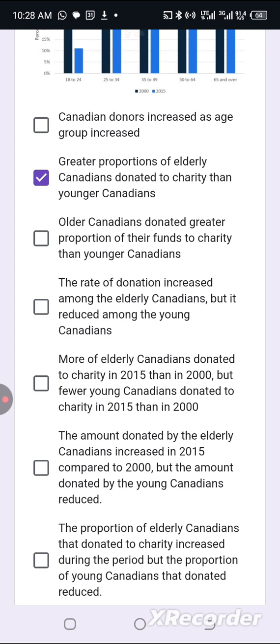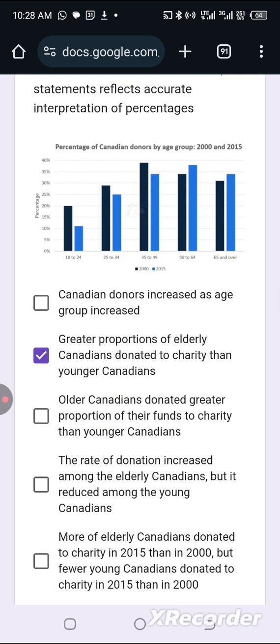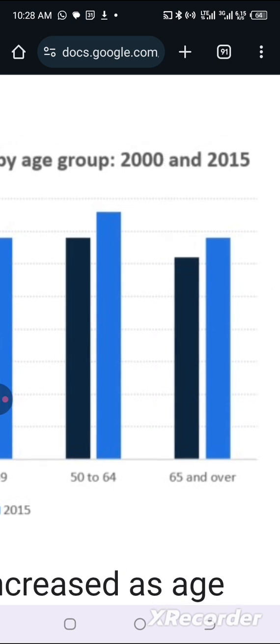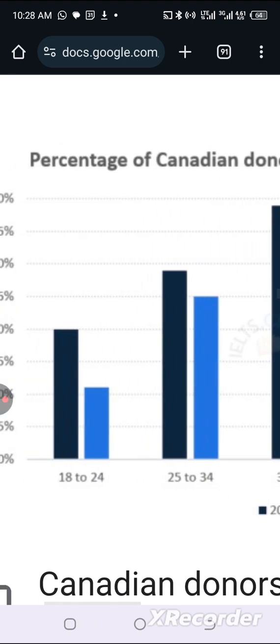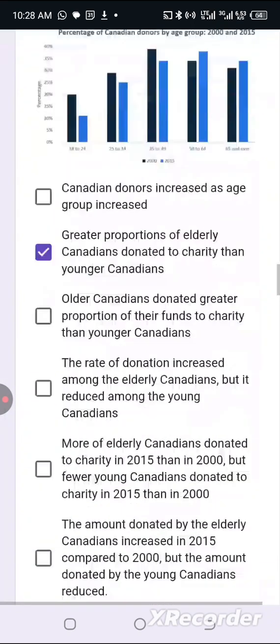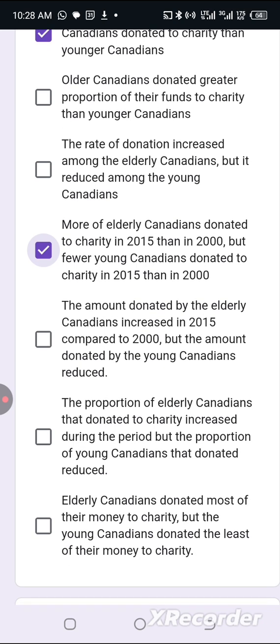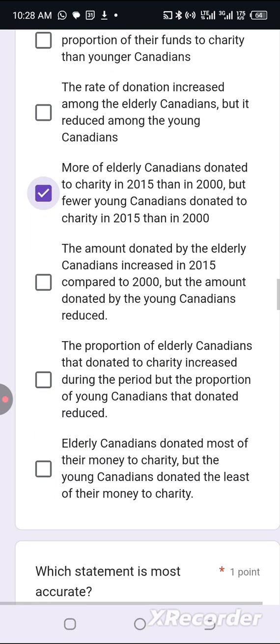More elderly Canadians donated to charity in 2015 than in 2000, but fewer Canadians donated in 2015. Yes, that's correct. If you look at the chart, for the elderly ones, the light blue bar representing 2015 is taller than the dark blue bar. But for the younger ones, you can see that the light blue bar is shorter. Can you see that? So this sentence here is correct. More elderly donated to charity in 2015 than in 2000, but fewer young Canadians donated in 2015 than in 2000. So the amount donated, no. We don't know anything about the amount donated.